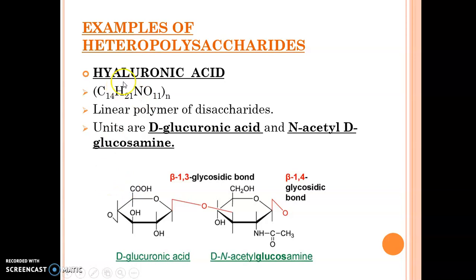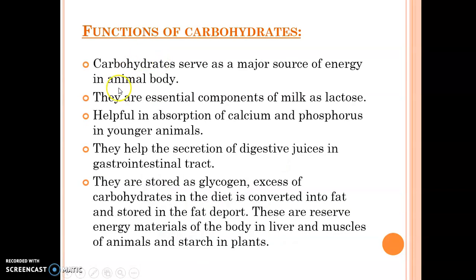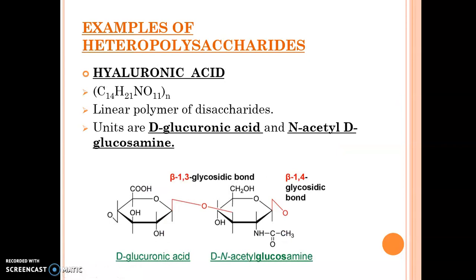Here we will come across very important examples such as hyaluronic acid, which is present in our synovial joints. You will see this is A sugar and this is B sugar. So A and B will again be joined to this here A. The second example we are going to do will be heparin, which is an anticoagulant. So we will be doing around 3 to 4 examples under heteropolysaccharides.